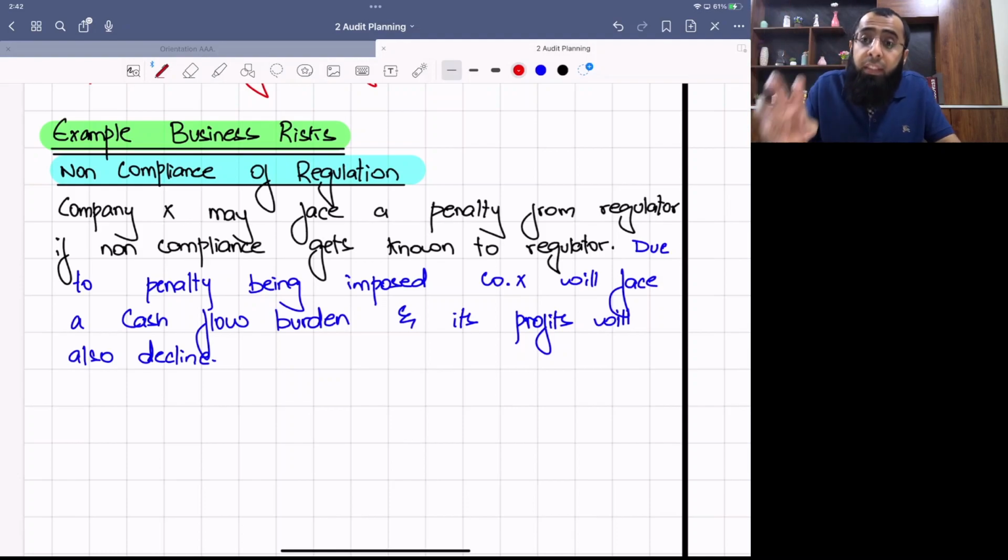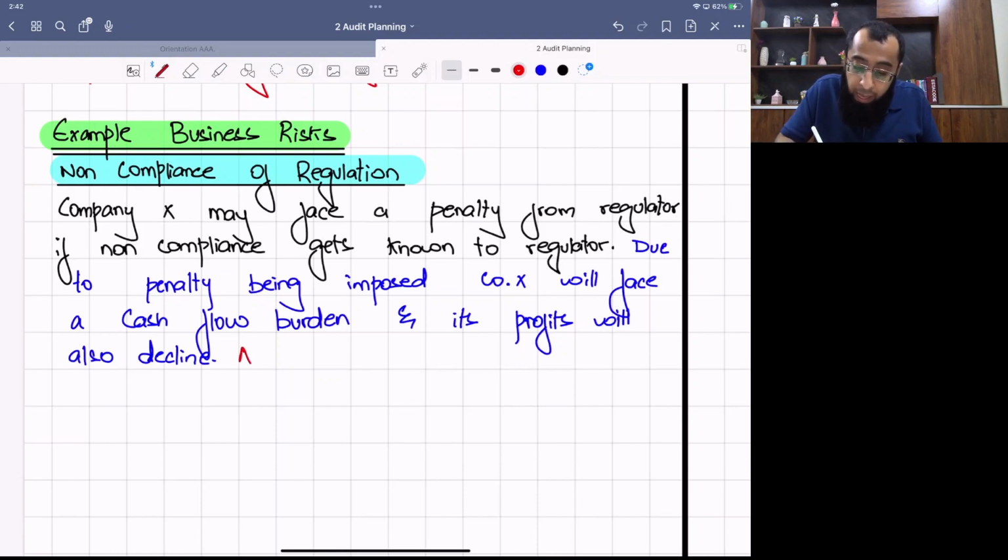So when the profits are already declining, the further penalty impact will lead to adverse movement in profits by a greater extent. Or in the scale of the risk, you can say that if the company has not reported it to the regulator itself, and the regulator discovers it on its own, then it will impose greater penalty. So evaluate, look for some comment which increases the intensity, the scale of the risk.